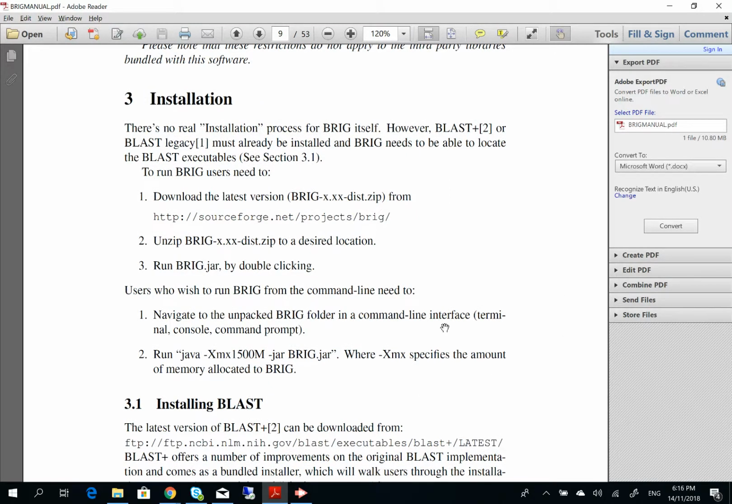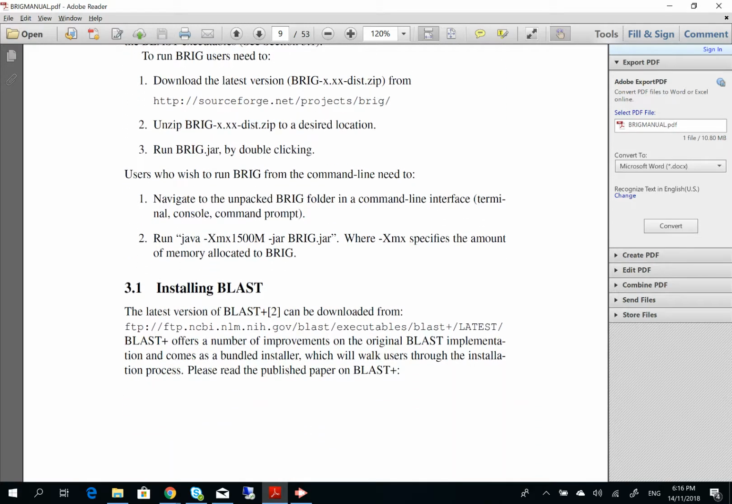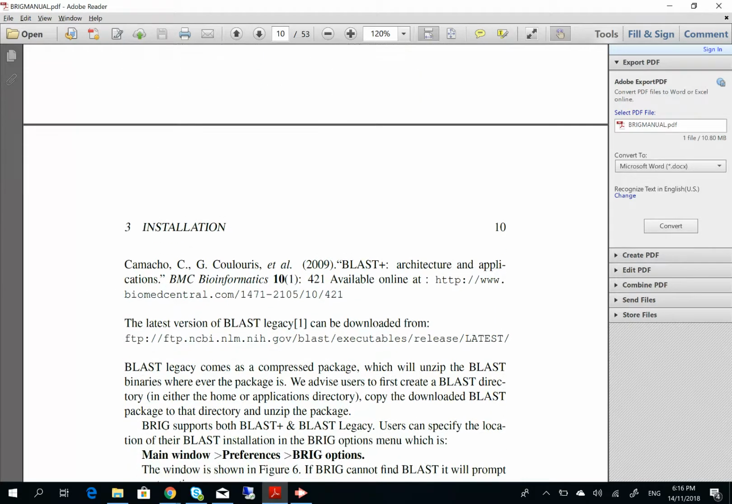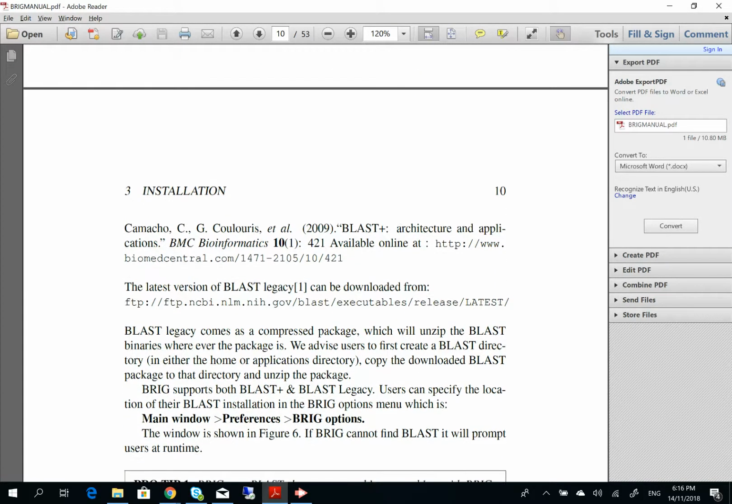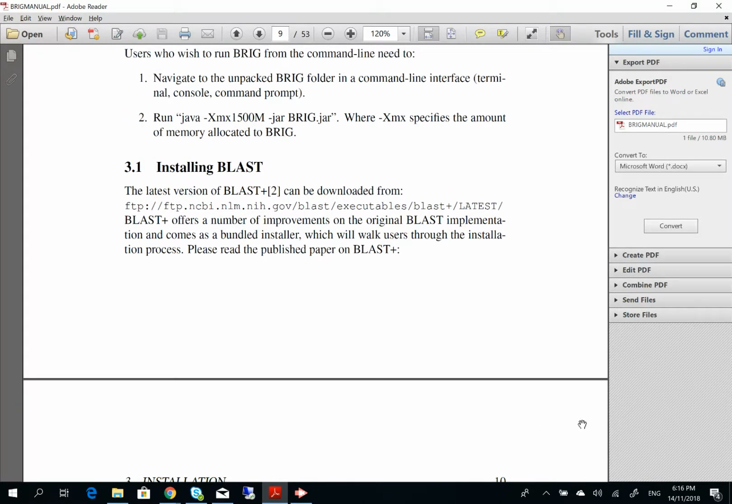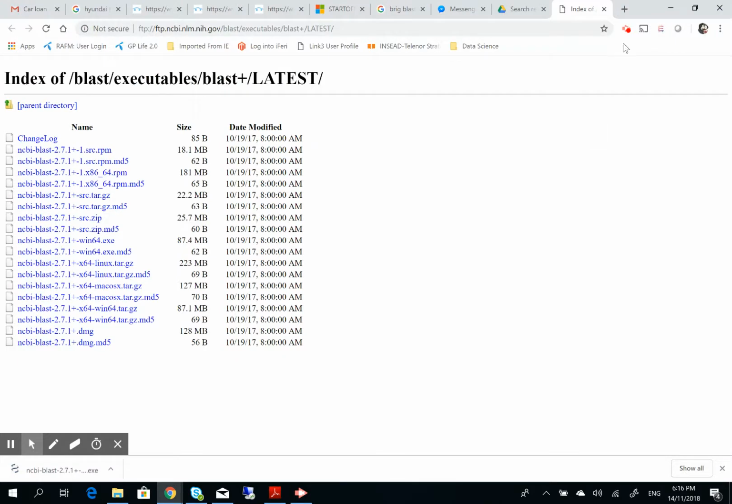Blast 2 or Blast Legacy 1 must already be installed, and Brig needs to be able to locate the Blast executables. So what do we do? We click here for Blast plus 2, or if you need Blast 1 Legacy, that's here. I have already clicked here in this one, and in my browser I have been taken to this site.